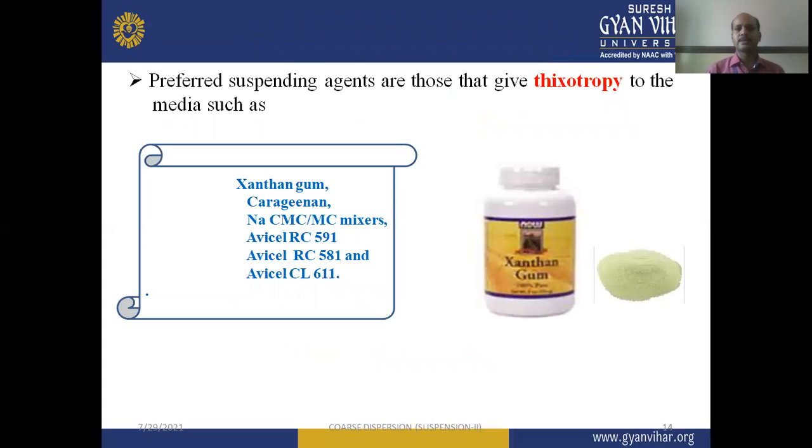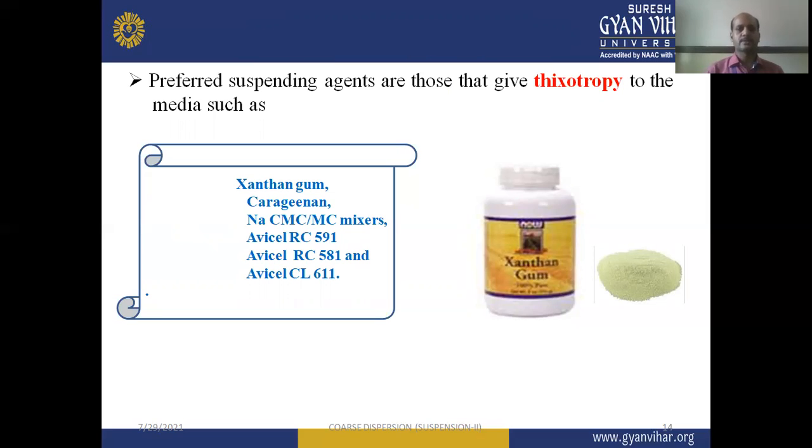Preferred suspending agents are those that give thixotropy to the media. And thixotropy is the isothermal and comparatively slow recovery from gel to sol, sol to gel. Many of the suspension systems showing thixotropy are very useful in our pharmaceutical preparations.